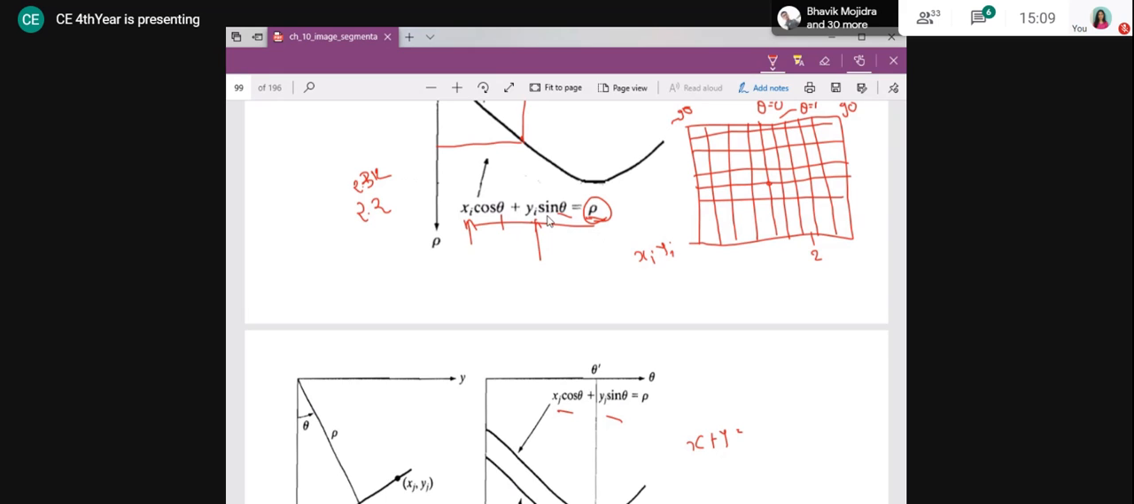Then, because I cannot store it here, what I'm going to do, I'm going to quantize those values of rho. What is the meaning of that? That if my value is in the range of 0 to 1, then I'm going to consider it in this row. Or rather, I should say, if it is in the range of 0 to 1, I will consider it as 0.5, that is quantization. I will consider it as 0.5, and 0.5 corresponds to this one.